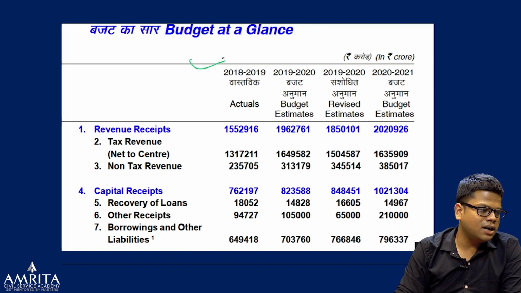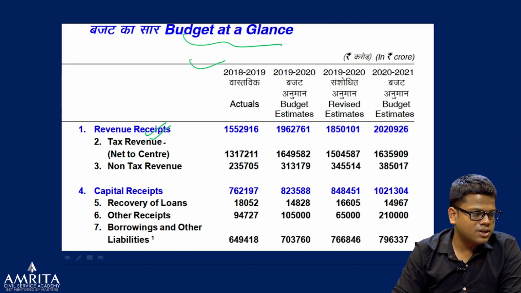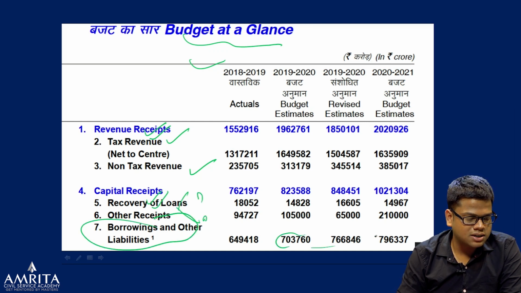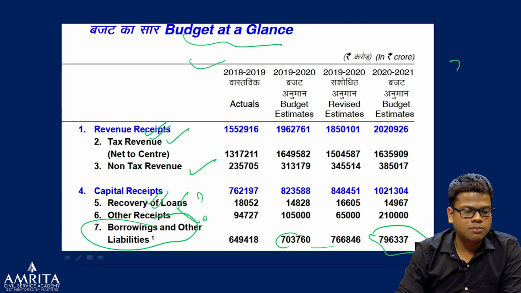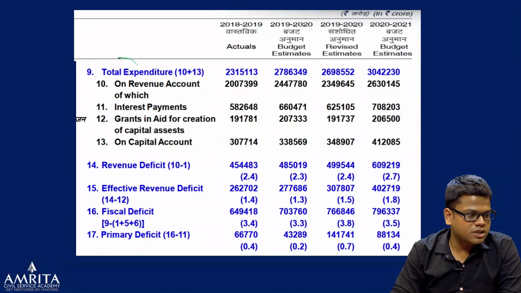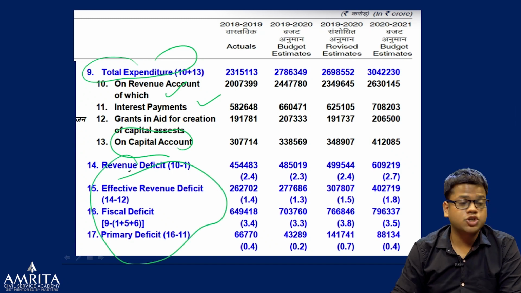So if we see the budget at a glance here, this is the revenue receipt, capital receipt, tax revenue, non-tax revenue. Capital receipts are of two types: debt creating, non-debt creating. This is the debt creating. 7.9 is our fiscal deficit, 7.9 lakh crores. And if you see the expenditure part, so the revenue account, the interest payments, the capital account, and finally the calculation of all the deficits.